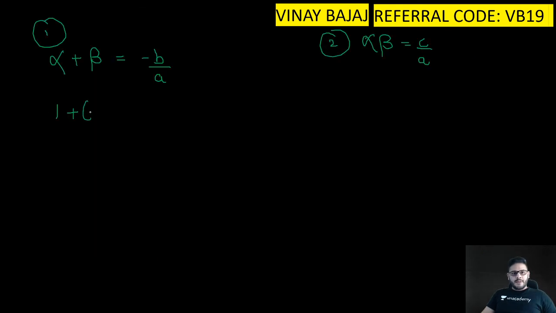1 plus minus 3 is equal to minus 2 upon 1. So we get 1 minus 3 is equal to minus 2. So minus 2 is equal to minus 2. Hence verified.